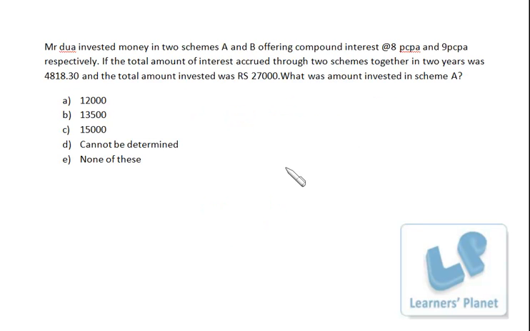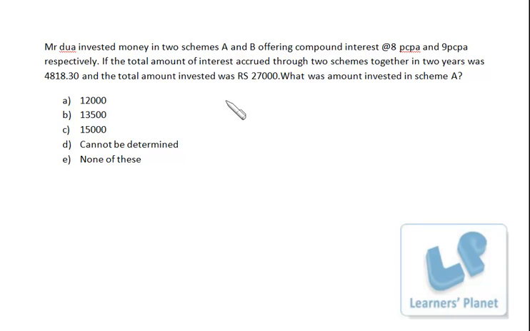Now we have this question. So many calculations are involved and it is time consuming as well. Let's see. Mr. Dua invested money in two schemes A and B offering compound interest at 8% and 9% respectively. If the total amount of interest accrued through the two schemes together in 2 years was this, and the total amount invested was this, what was the amount invested in scheme A? Now precisely you want the breakup of 27,000, right?